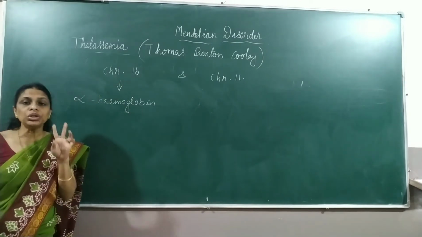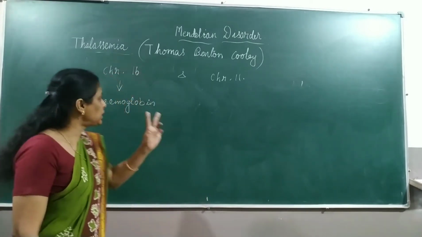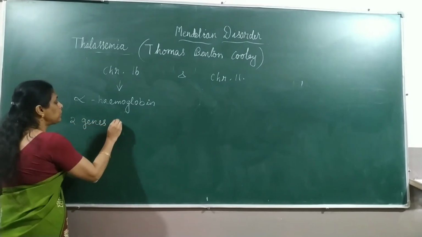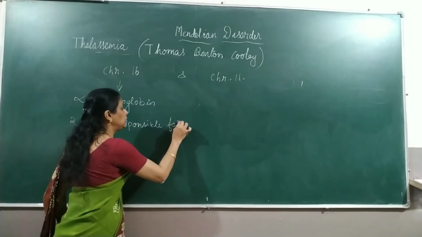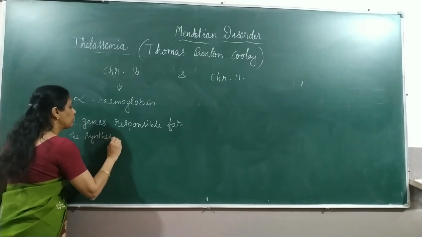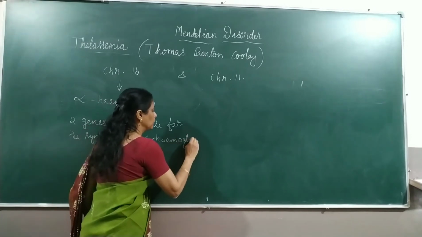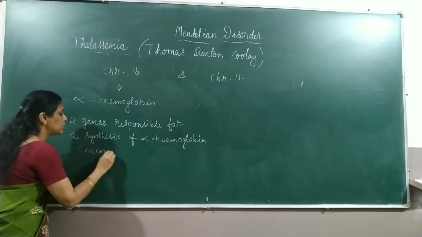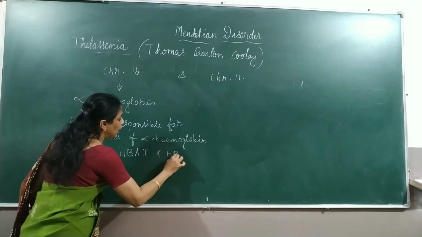Two genes are responsible for the synthesis of the alpha globin chain. Which are the two genes? The two genes responsible for the synthesis of the alpha hemoglobin chain are HbA1 and HbA2.